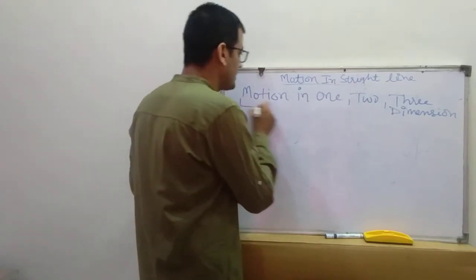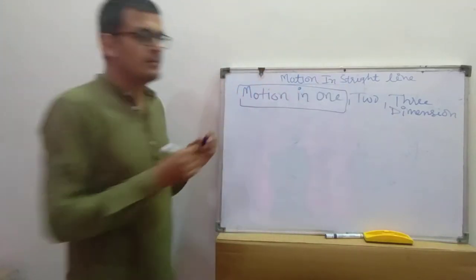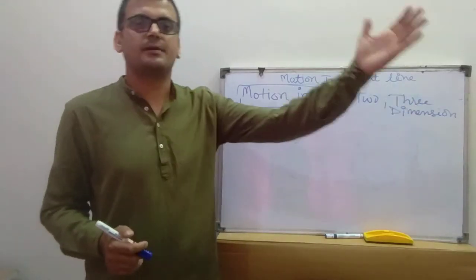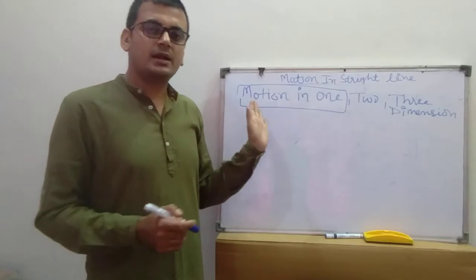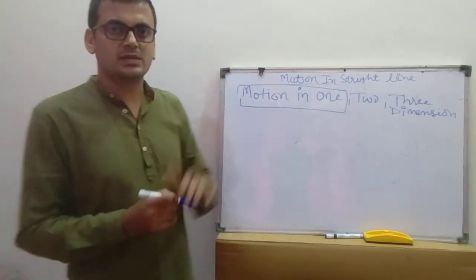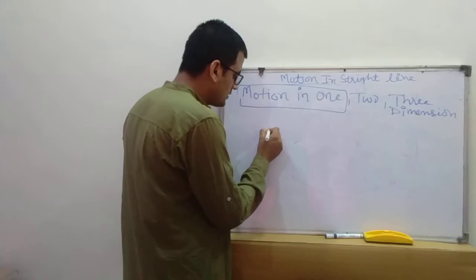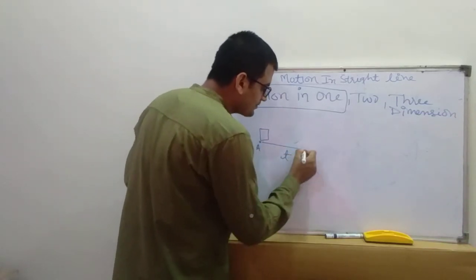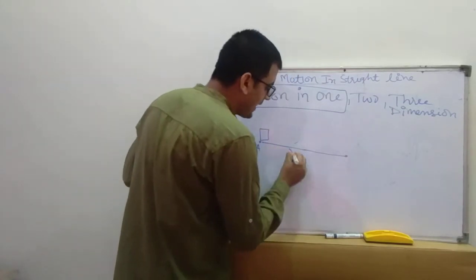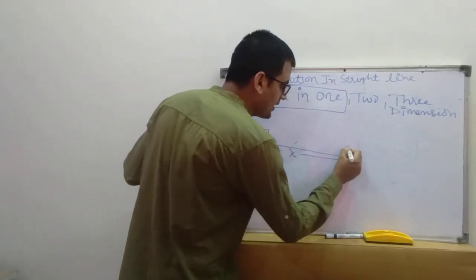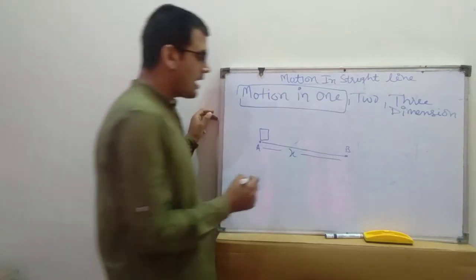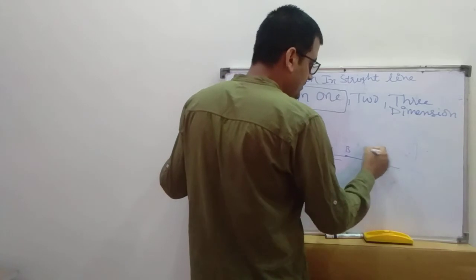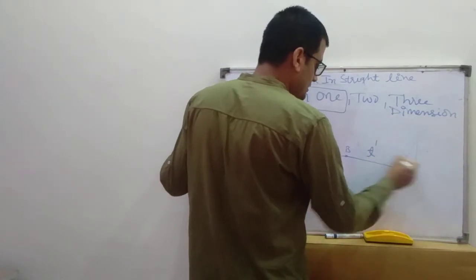First, I am discussing motion in 1 dimension. Beta, motion in 1 dimension means if a body is moving in a straight line, then it is called motion in 1 dimension, like this. Suppose this is a car at point A. After time t, it travels the distance x and reaches point B. After time t dash, it reaches point C.